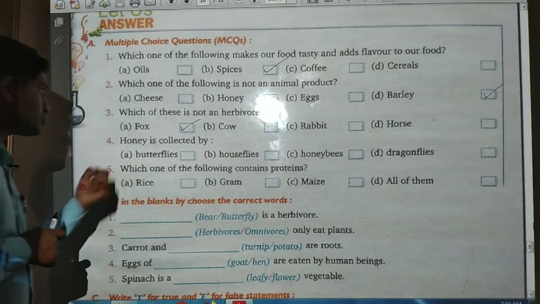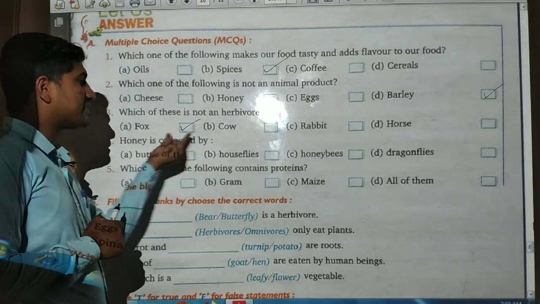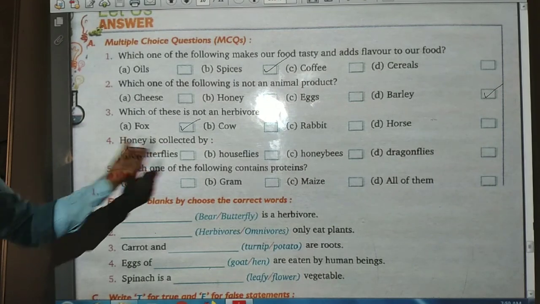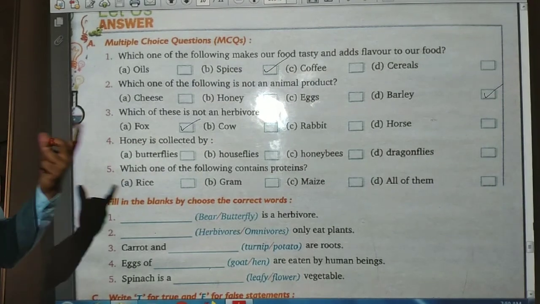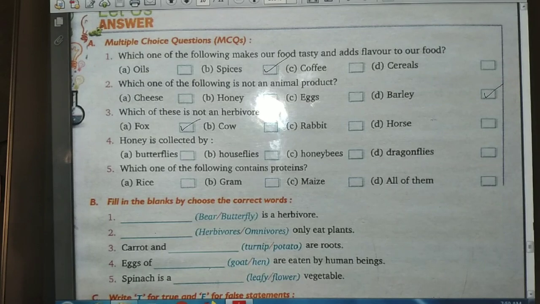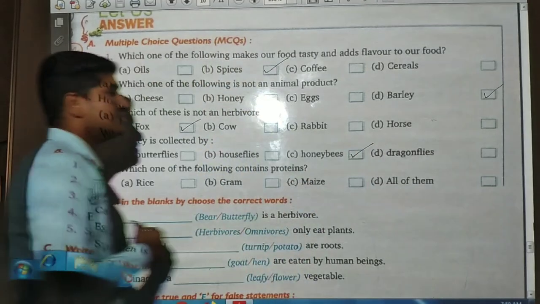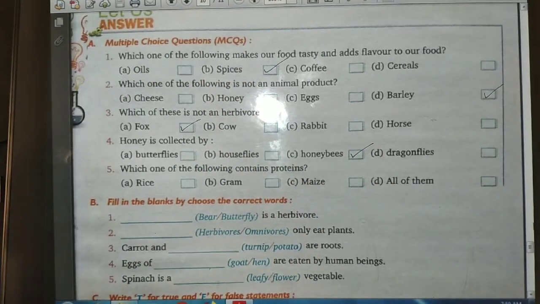Now the fourth question is: honey is collected by butterflies, houseflies, honeybees, dragonflies. So honey is collected by, what is the answer of this? Honeybees.